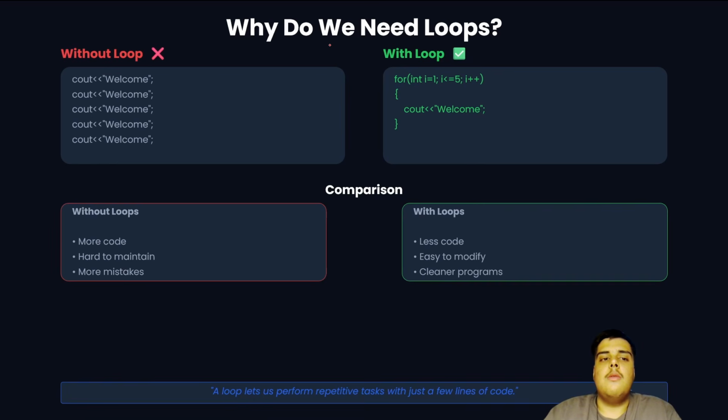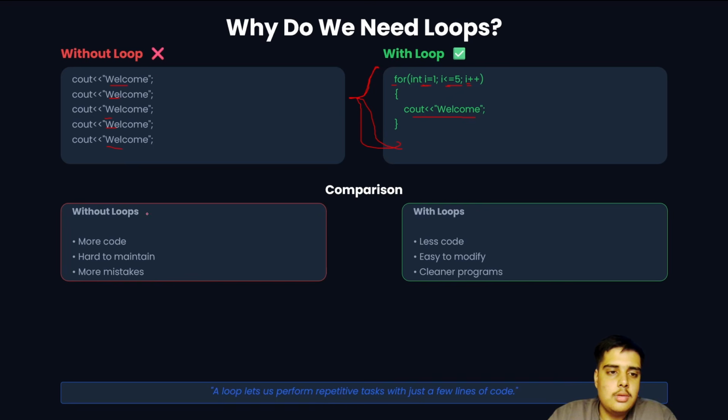Coming further, why do we need loops? Like I said, you might write welcome 5 times. But see how simpler it is here. Just write a for loop: this is the starting value, this is the ending value, this is the iteration for each step, and this is what to print. I will explain it more in the next slides. See how easy it becomes.